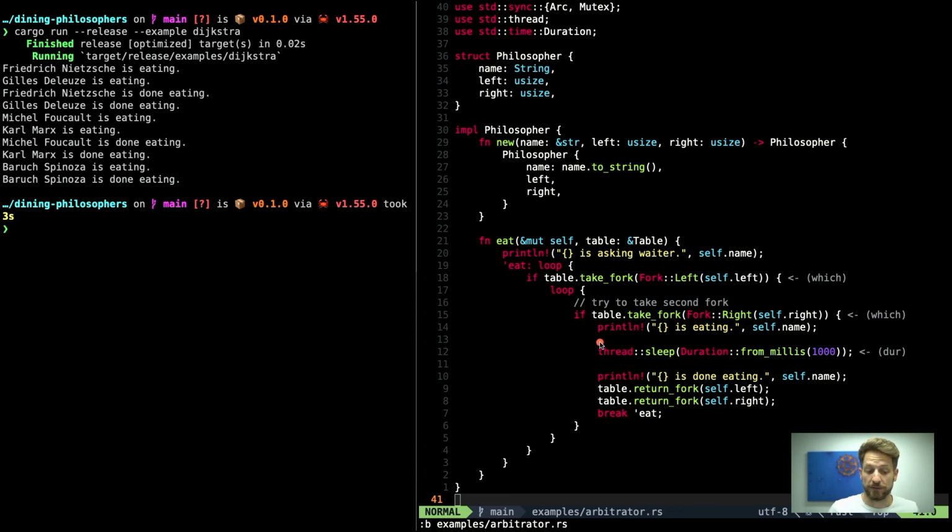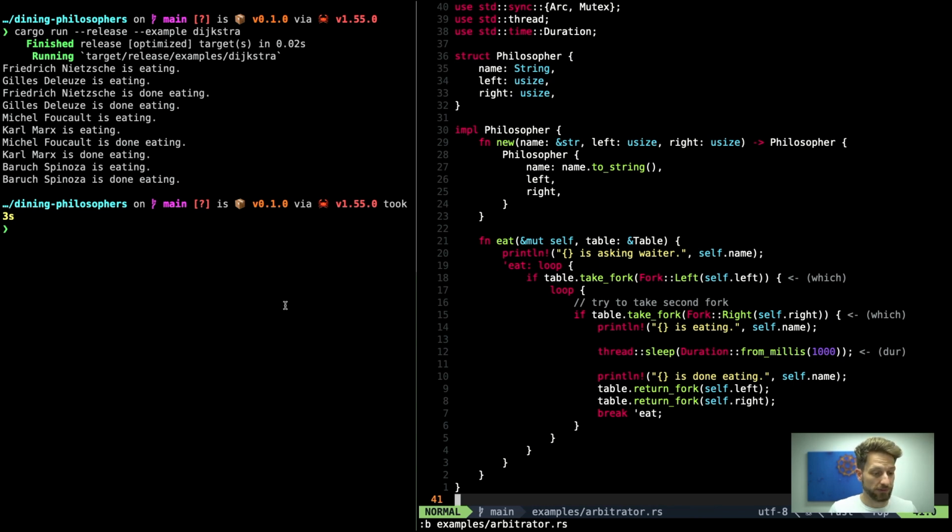The disadvantage of this algorithm, of course, is this busy loop trying to get a hold of actually already the first and the second one. So we are hammering the waiter with mutex requests and then ask the waiter to check if he actually has something available for us, and if yes, give it to us. But this kind of shows one idea of how you can use this strategy.